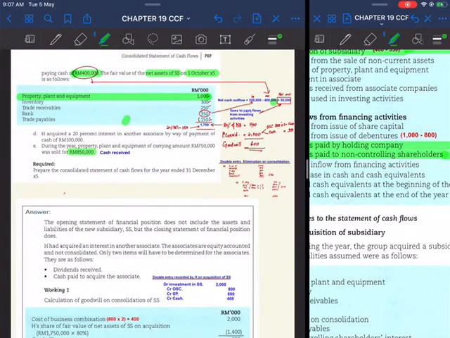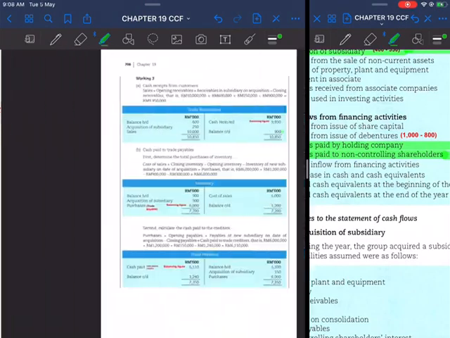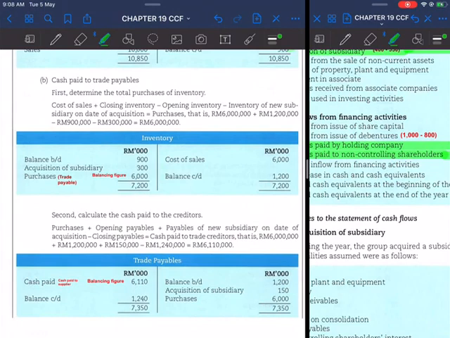Apart from property, plant and equipment, you also have inventory, so you have to open up an inventory account. Balance brought down, balance carried down, and then you have acquisition during the year. Inventory acquisition of SS will be entered into the inventory.